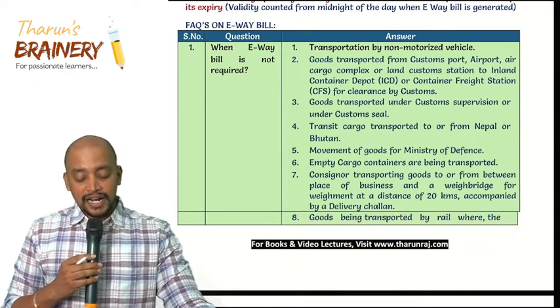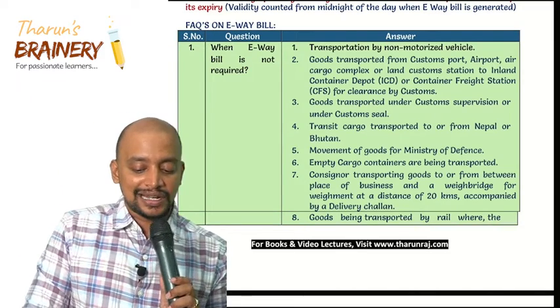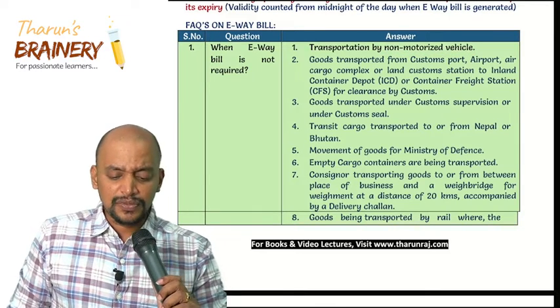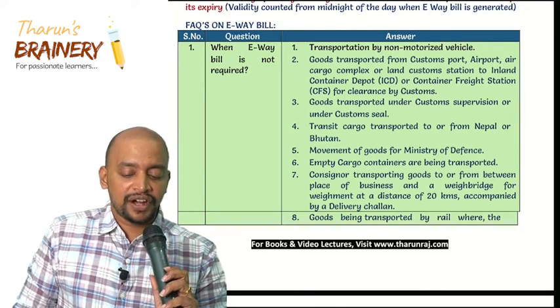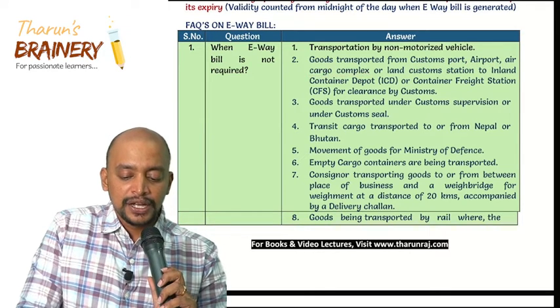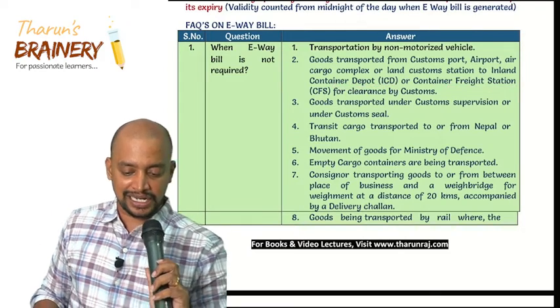Number 1, transportation by non-motorized vehicle, bullock cart, horse cart, etc. Definitely e-way bill not required there. Then goods transported from customs port, airport or air cargo complex to land customs station or inland container depot or container freight station.